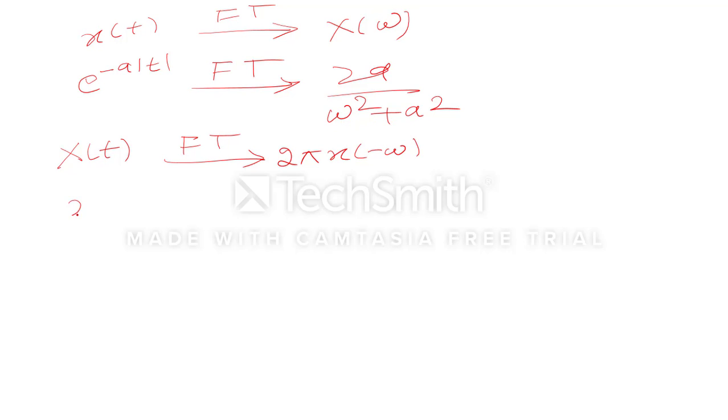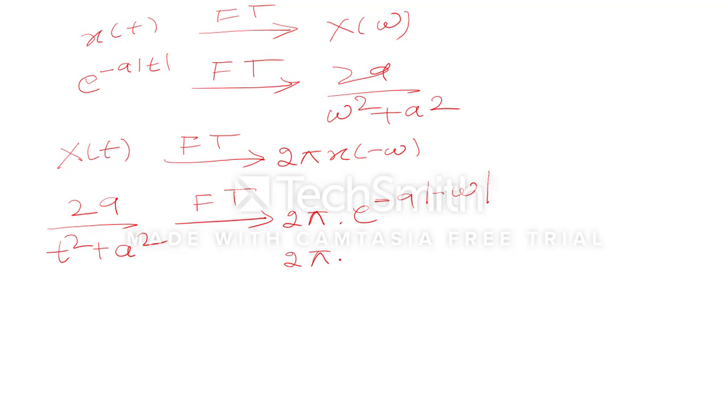So my function will become 2a by t square plus a square, and if I take the Fourier transform, it is 2 pi multiplied by the input function e to the power minus a, and instead of t, minus omega I have to take. We know that inside the mod, negative is nothing but positive only, so it will become mod omega. So this is the duality property, and this will be the Fourier transform of this function.